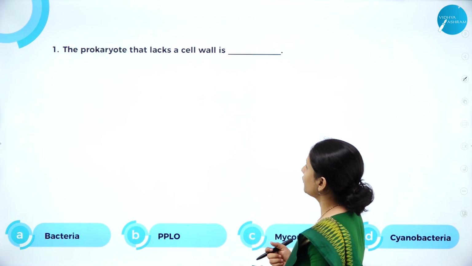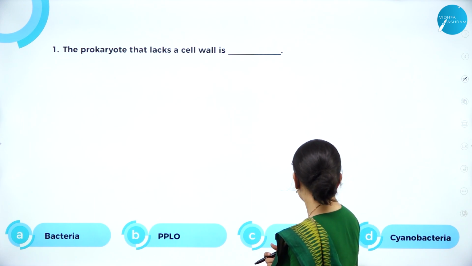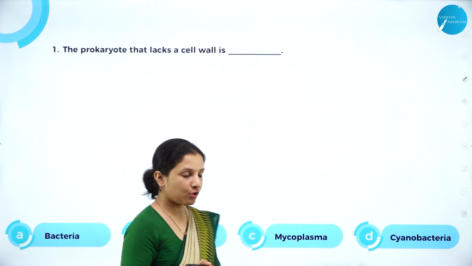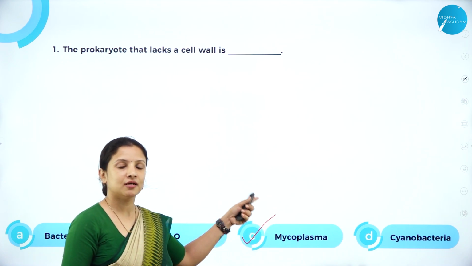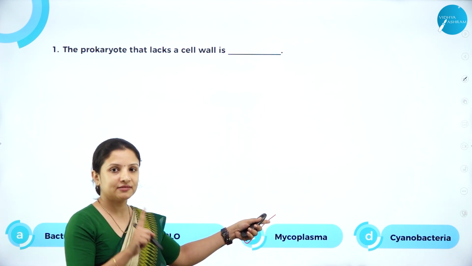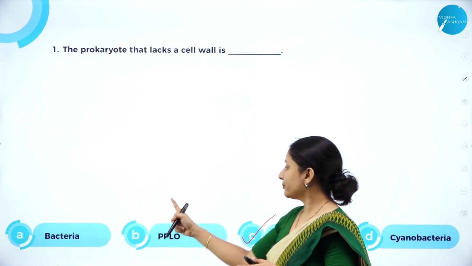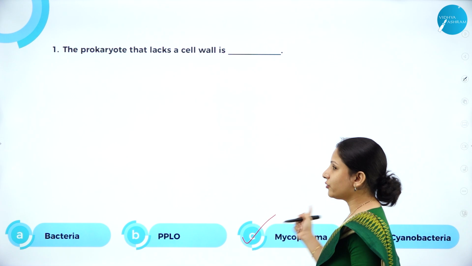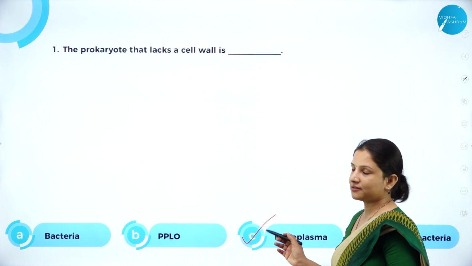So the prokaryote that lacks a cell wall is: bacteria, PPLO, mycoplasma, cyanobacteria. Mycoplasma is the smallest prokaryotic cell, and it is the prokaryotic cell that doesn't have a cell wall, because all the other three, that is bacteria, PPLO and cyanobacteria, all these have a cell wall. So option C is the right answer here.